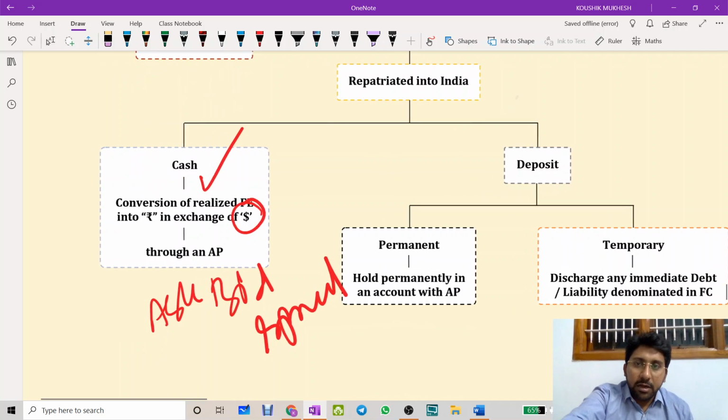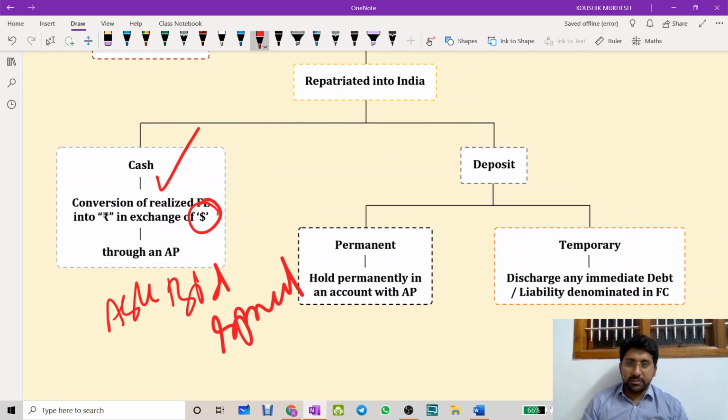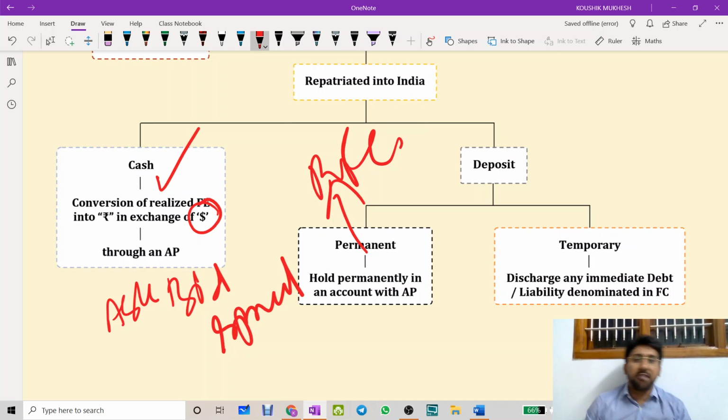See here, deposit can be of two types. You can put this amount permanently in an account called an RFC account. What is RFC? Resident foreign currency account. Which account? Resident foreign currency account. And a temporary deposit. What is this temporary deposit? I don't want a resident foreign currency account.